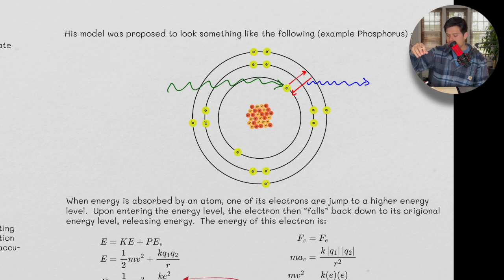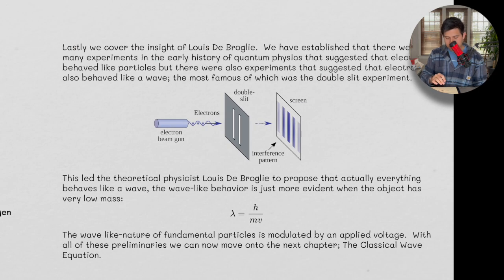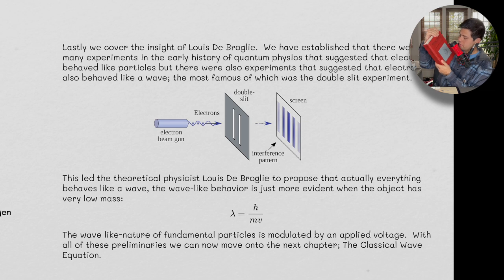But again, I want to go a chapter per week. So if I make a video between now and the next chapter, it'll be on the Balmer series or something like that, or it might be doing an example problem. So with that being said, that is chapter 1. Again, we're going over Physical Chemistry, a Molecular Approach by McQuarrie and Simon.